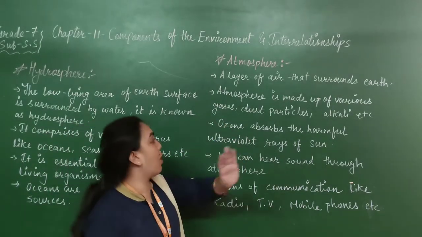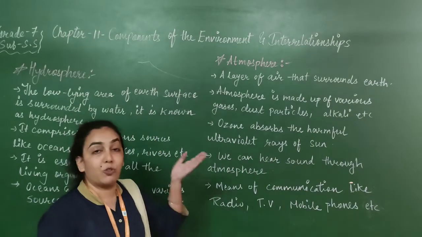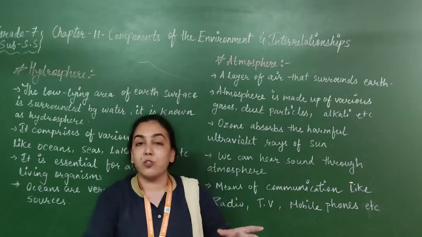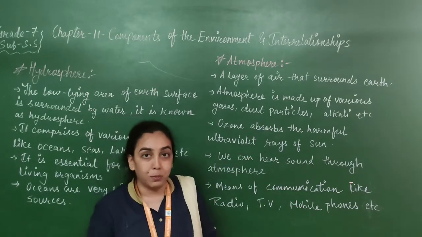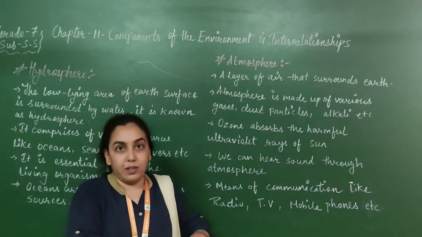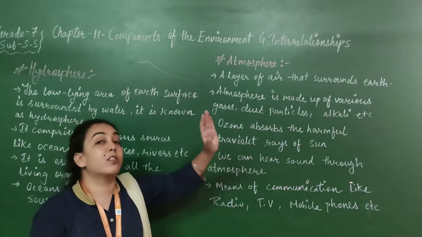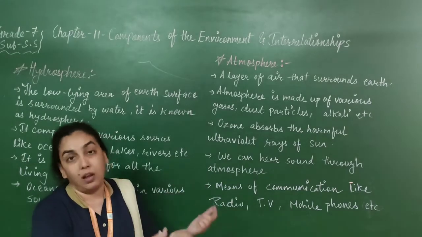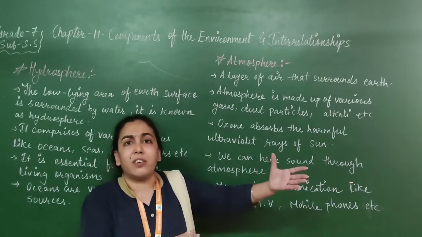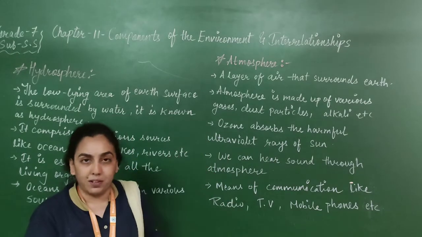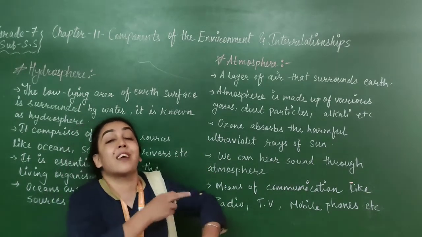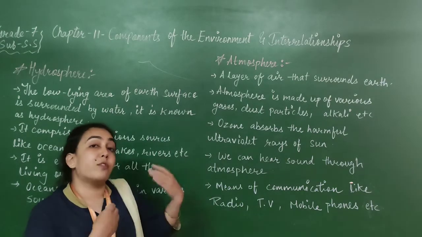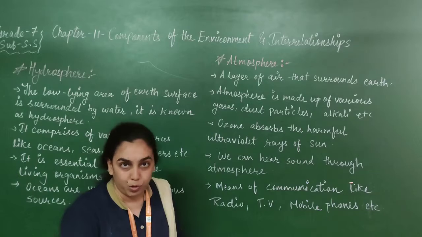Ozone gas absorbs the harmful ultraviolet rays of the sun. Actually, the atmosphere is protecting us from the harmful ultraviolet rays of the sun, which are very harmful for human beings. In the atmosphere, there is ozone gas, which is responsible for protecting us from the ultraviolet rays of the sun. Ultraviolet rays, infrared radiation, जो sun की rays हम पर पड़ती हैं, they are very harmful. They can cause skin burn भी हो सकता है. So we are safe here because of the ozone gas which is present in the atmosphere.